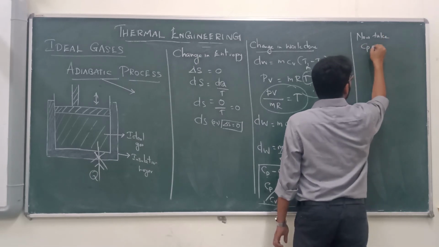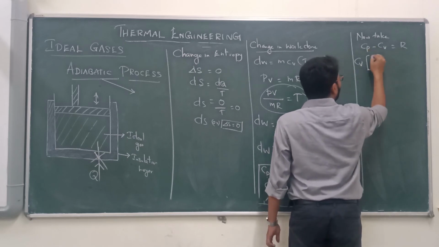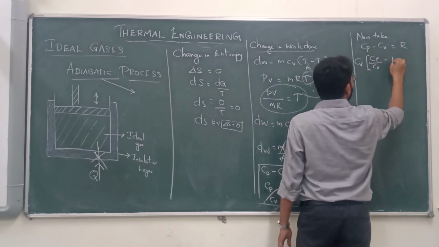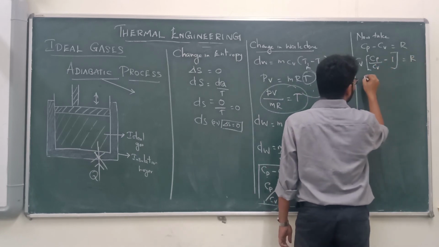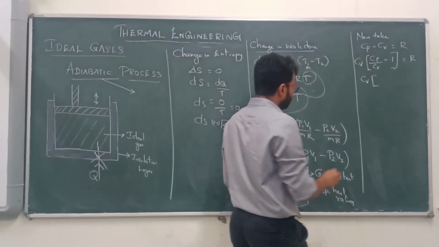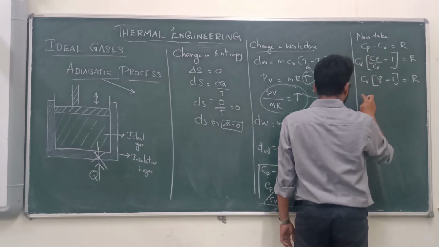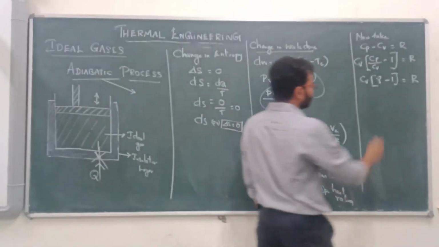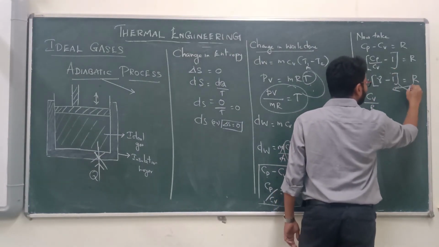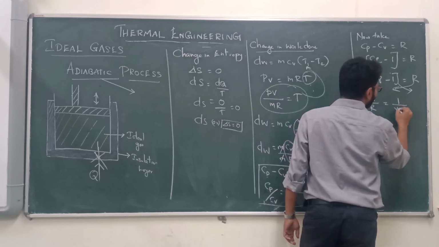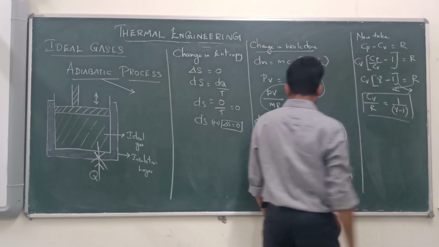Now take Cp minus Cv is equal to R. Take Cv as common outside. So what we will get? Cv times Cp divided by Cv minus 1 is equal to R. What is Cp divided by Cv? Cp divided by Cv is gamma. So Cv times gamma minus 1 is equal to R. What we need is Cv divided by R. Bring this R here and bring this down, so we get 1 by gamma minus 1. So Cv divided by R is equal to 1 by gamma minus 1.